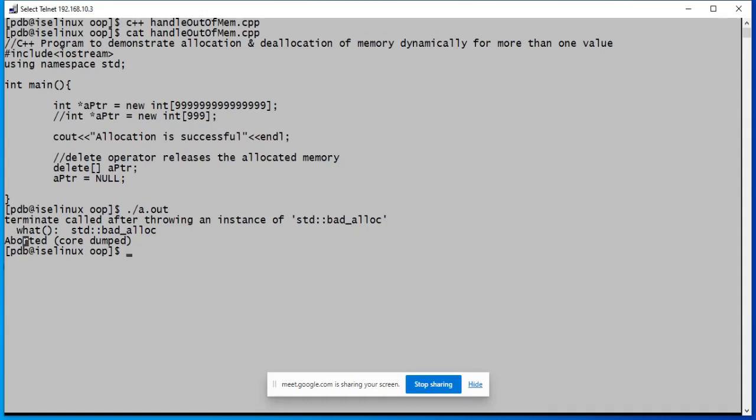So you can display such a message and then come out of the program and terminate the program in a normal way, not by an abort process. So now we want to see how we can deal with such a situation and display more meaningful messages on the console. That is the objective of this exercise.